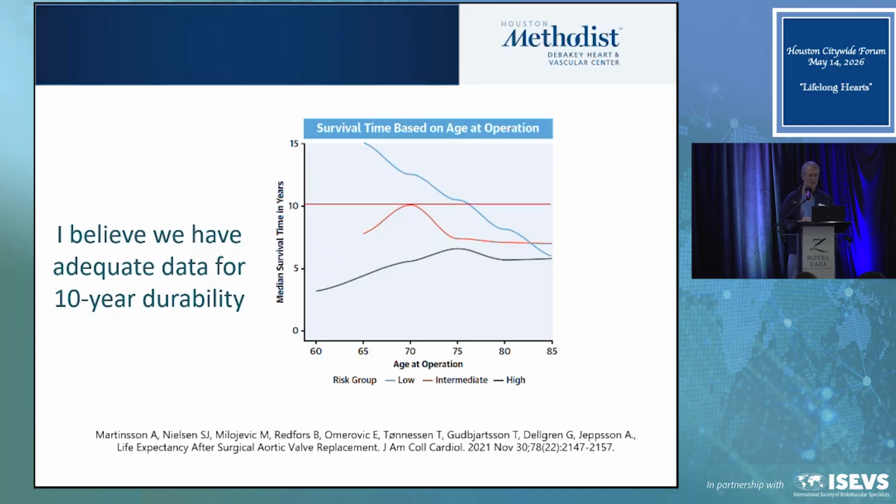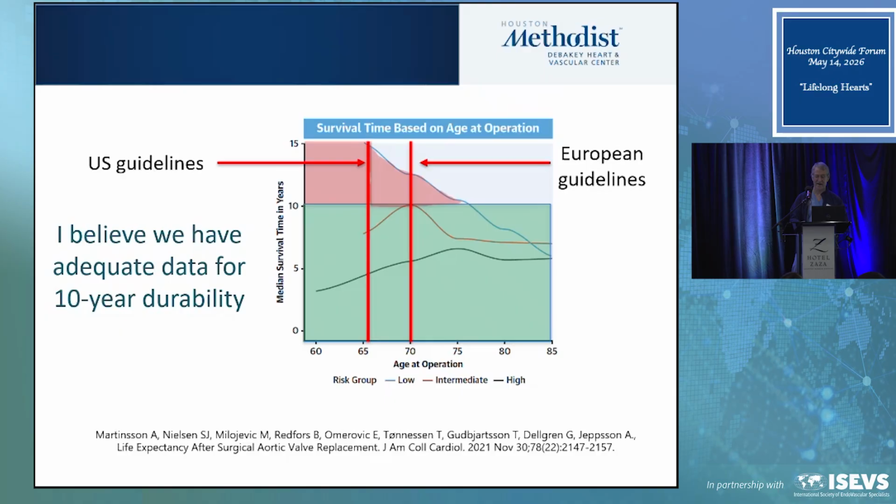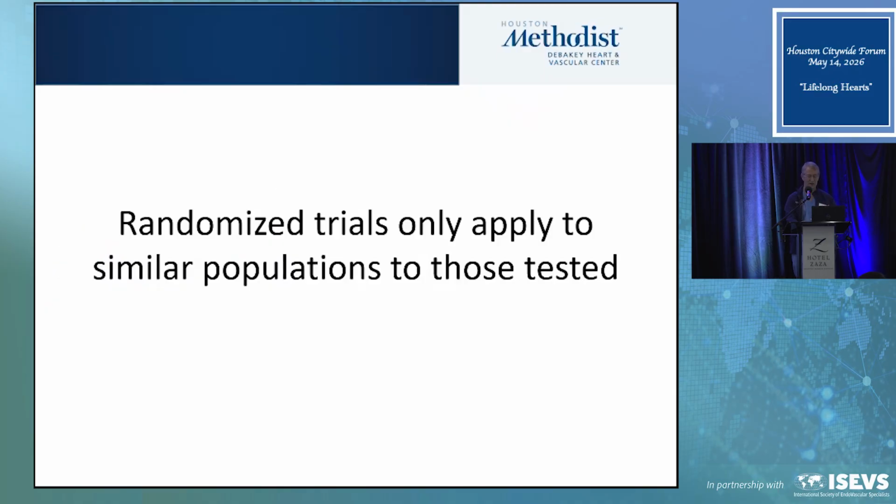And I've drawn a line at 10 years because I think we have 10-year data for durability so far. What you see are the mean survivals, and only intermediate risk that starts at age 70 bumps up to a 10-year survival. But we see this is a large list: if you're low risk and you're between 60 and 75 when you get your original TAVR, you may live more than 10 years, and we don't have the data on that yet. So these are our current guidelines as we use them in our lifetime planning.